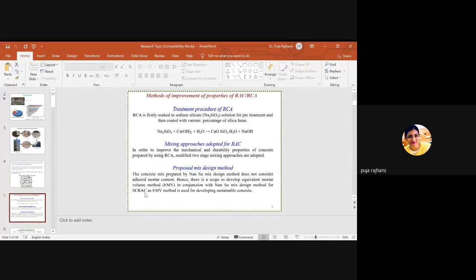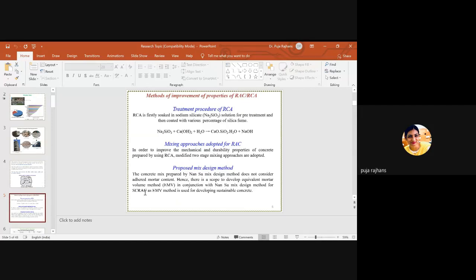So here the equivalent mortar volume method suggests that we need to minimize the new paste so that the volume of mortar or paste is the same as compared to the natural aggregate. So this is the equivalent mortar volume method.